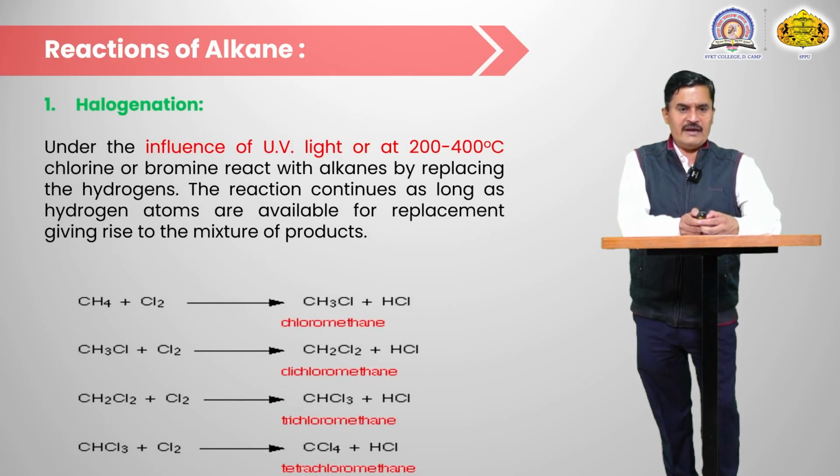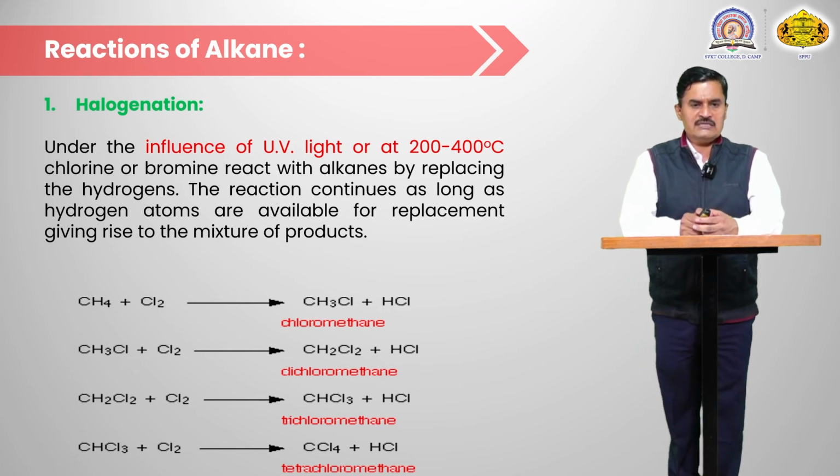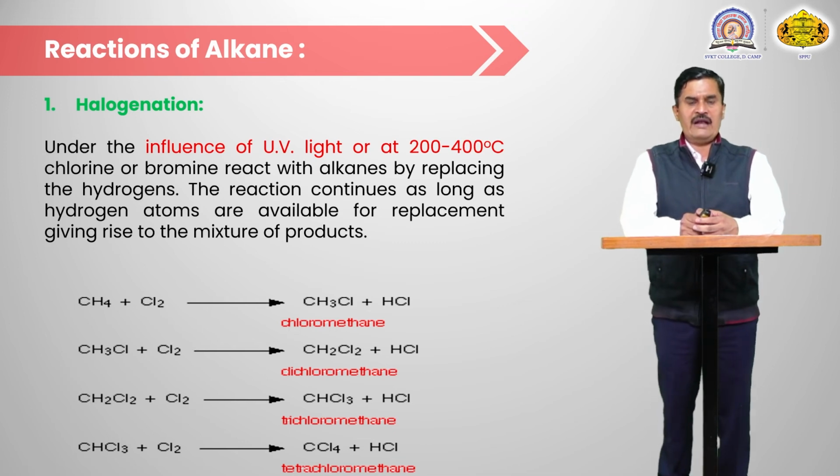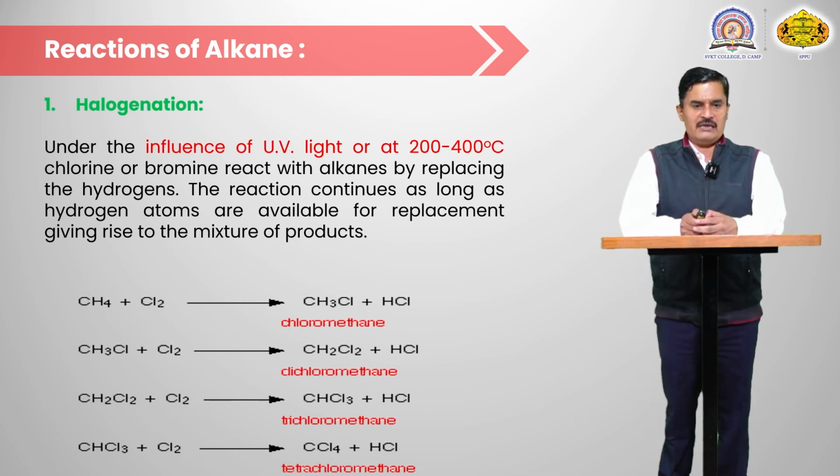Then the last part is the reactions of alkanes. Alkanes have carbon-carbon single bonds, and the carbon-carbon single bond is very stable because it is inert. It does not react with bases as well as acids, and is also very stable toward oxidizing reagents. So for reactions of alkanes, for example, there is the free radical mechanism, halogenation of alkanes.